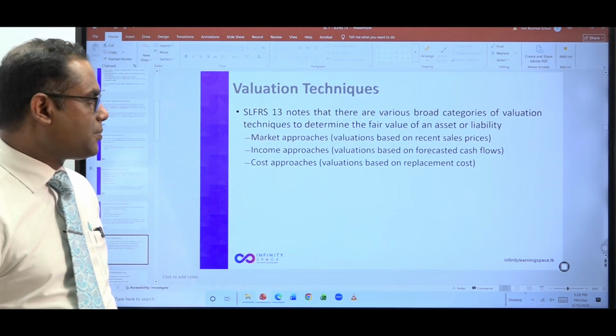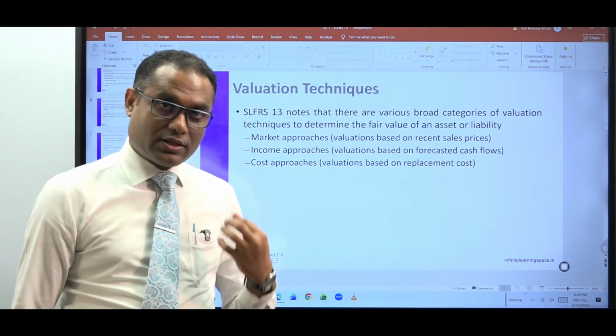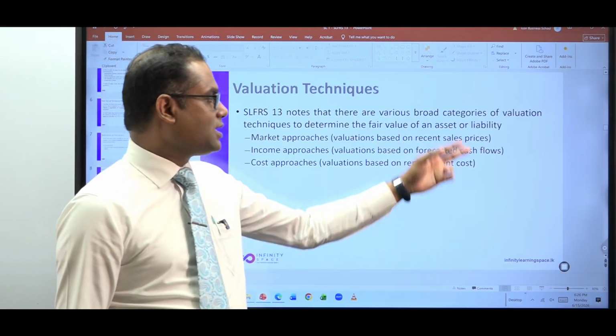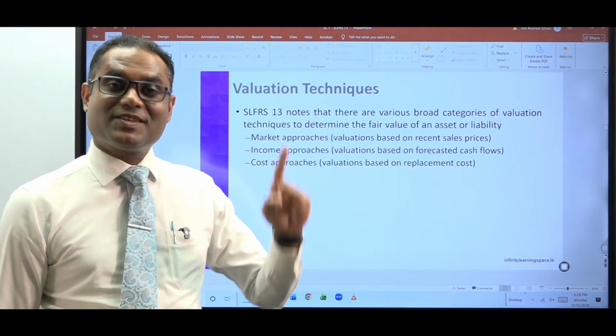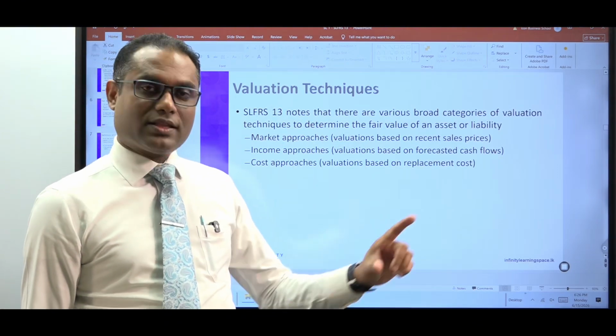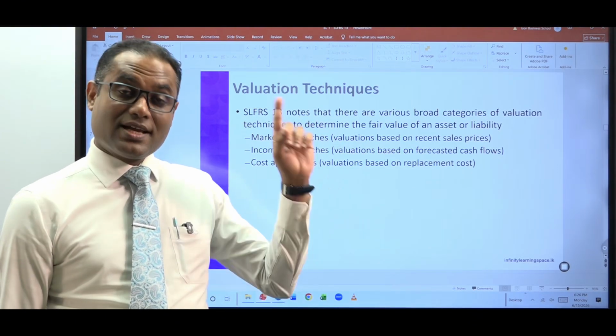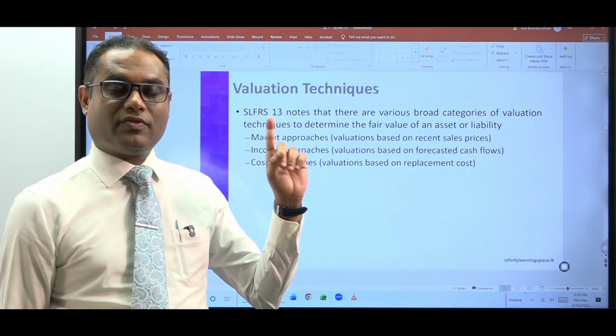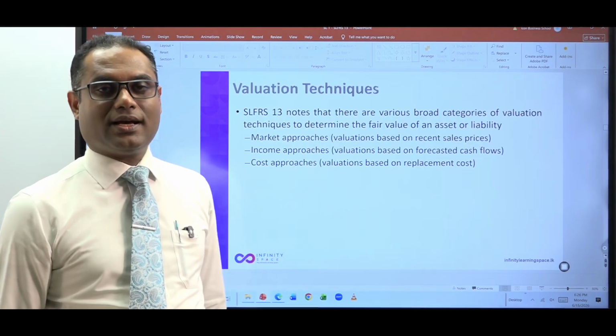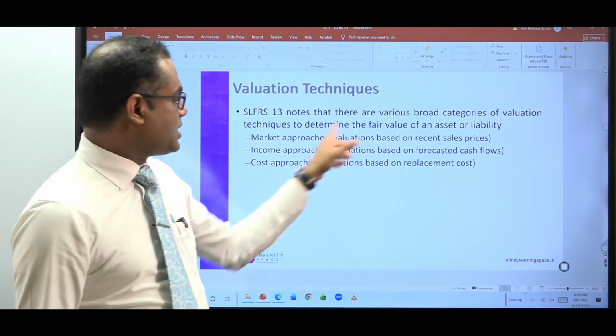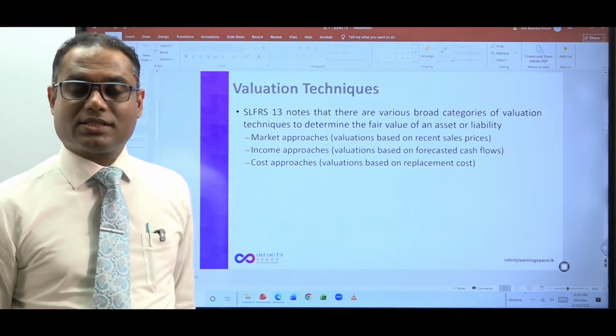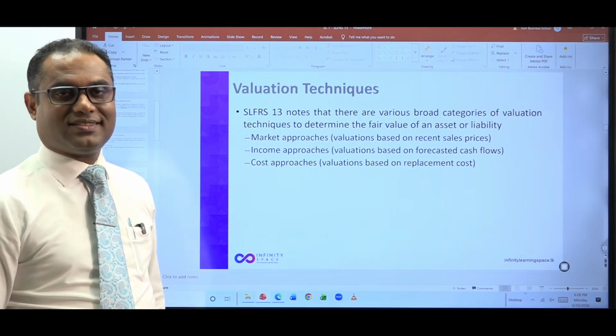What do you mean by market approach? Calculate the fair value based on the recent sales prices. Last year, that is what we did. We calculated the fair value of the land based on the recent market transaction of a land in the same area. That is the market approach. Last year we used the market approach.